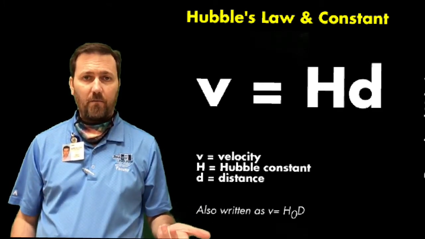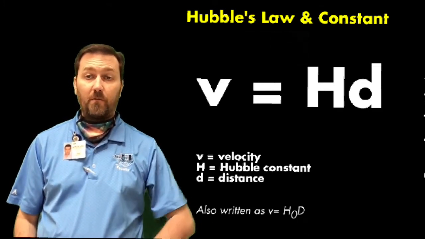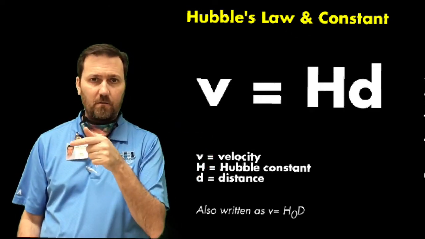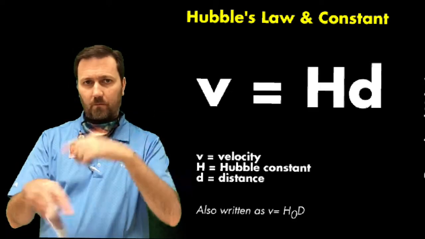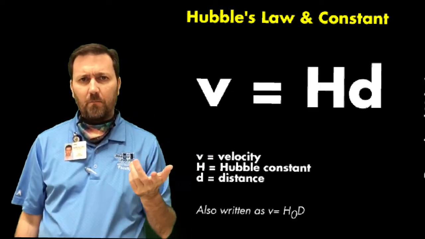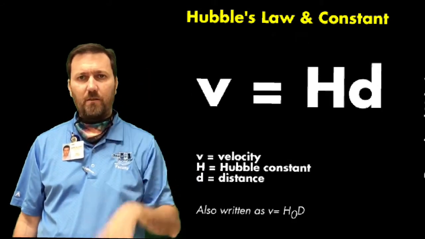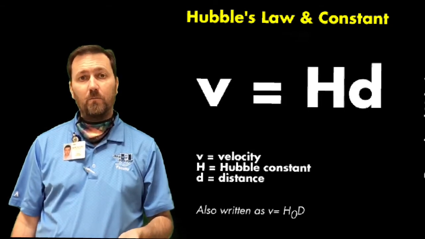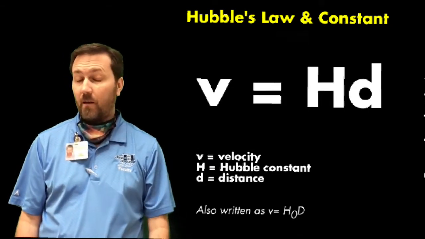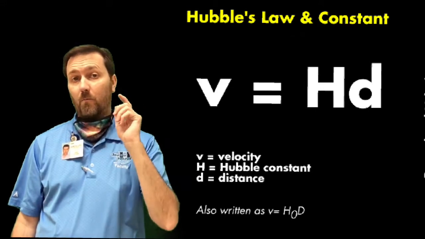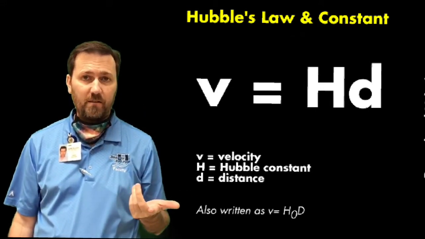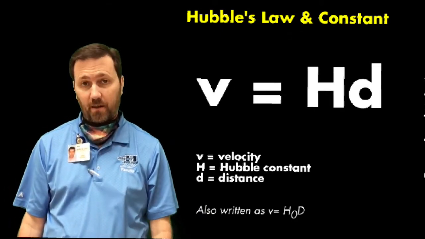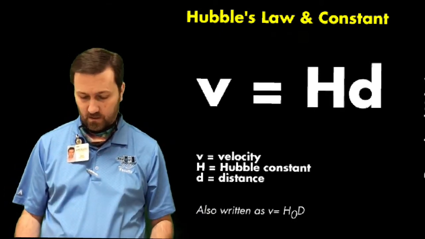Hubble's constant and Hubble's law are very simple. H equals v over d. If you know the velocity and you know that 75 is Hubble's number, you can get the distance. You just solve for d. Basically, you just switch the d and the H, and you get v divided by 75. That's the distance in megaparsecs to the galaxy that you had the velocity with. If you have the distance and you want the velocity, you just multiply the distance by 75, and that's how fast in kilometers per second that galaxy is going based on its distance. So pretty simple stuff.